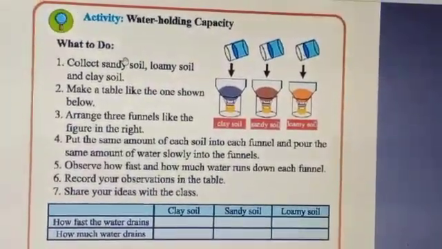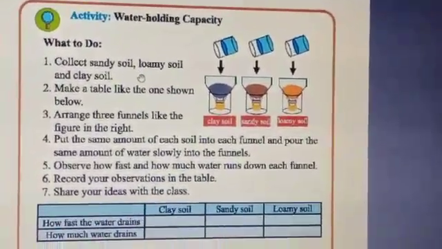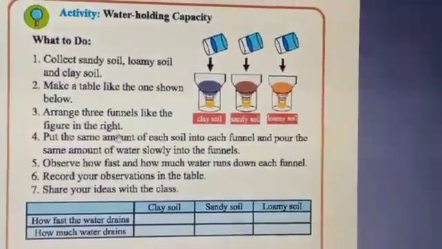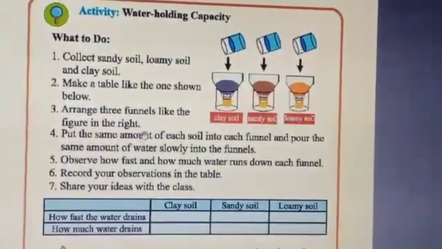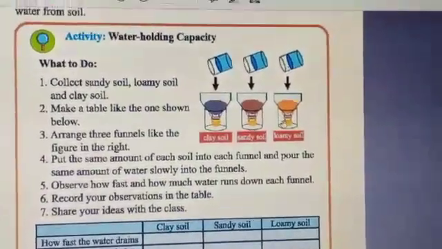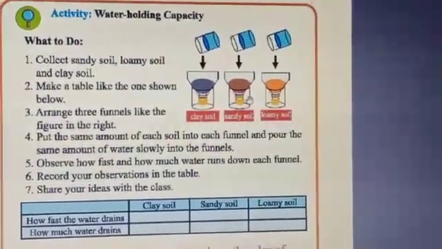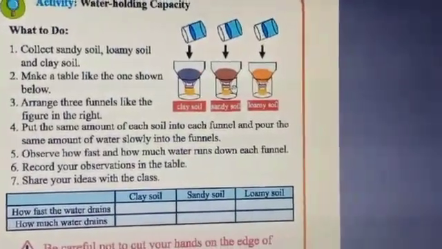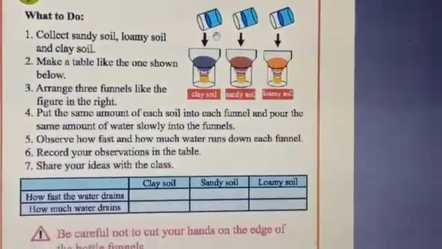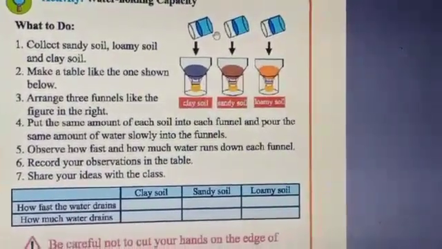For this activity, we have to collect sandy soil, loamy soil and clay soil and put the same amount of each soil into each funnel, like clay soil, sandy soil and loamy soil in each funnel, and pour the same amount of water slowly into the funnels like in this picture.